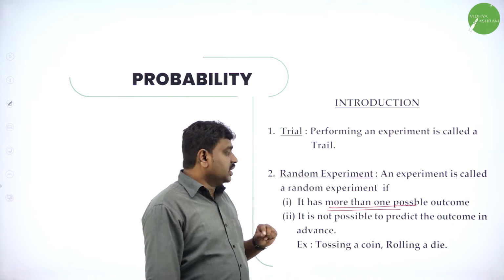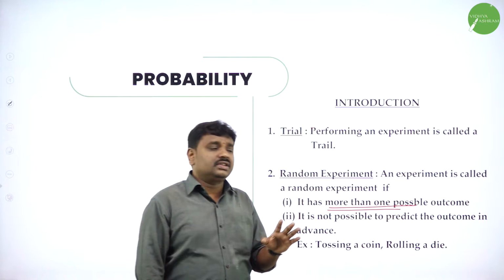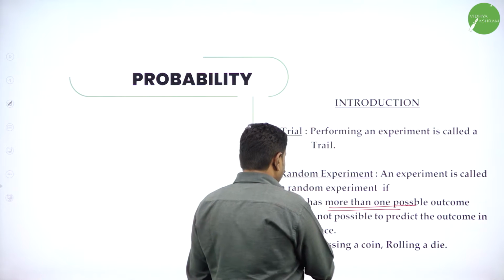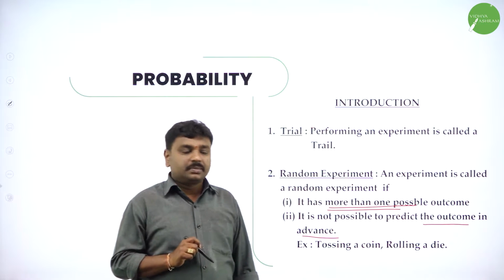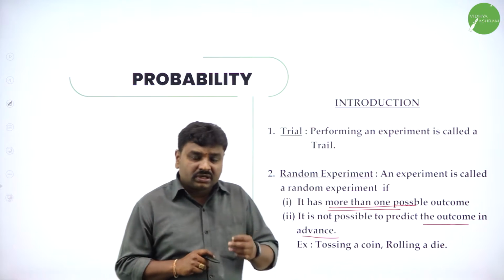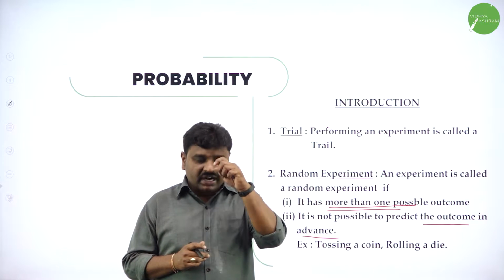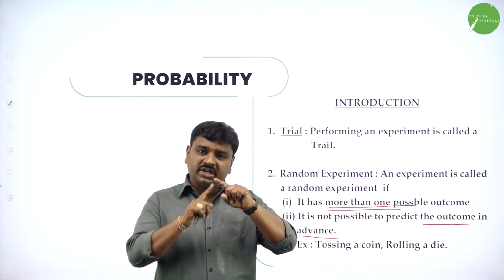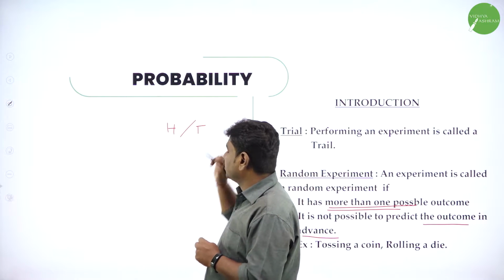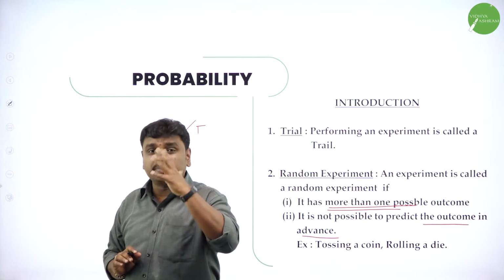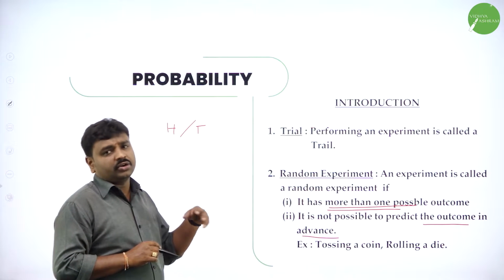And the second one, we should not be able to predict the outcome until it occurs. You cannot predict in advance. The meaning is simple. I'll toss a coin. It's a random experiment. Why? Because there are 2 outcomes, head and tail. You may get head or tail, but I cannot predict whether I'll get head or tail.